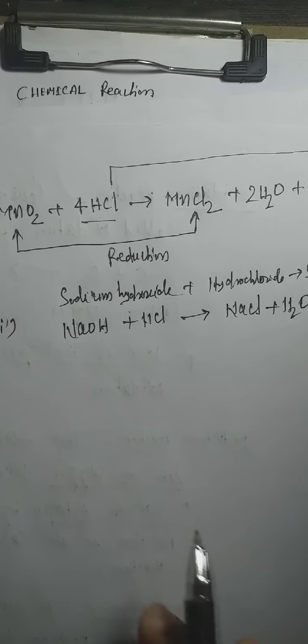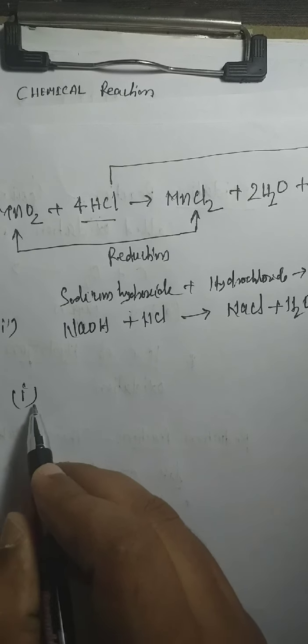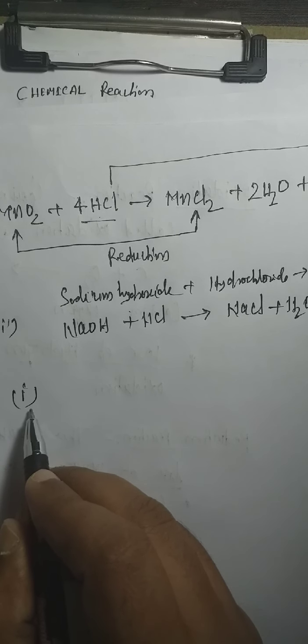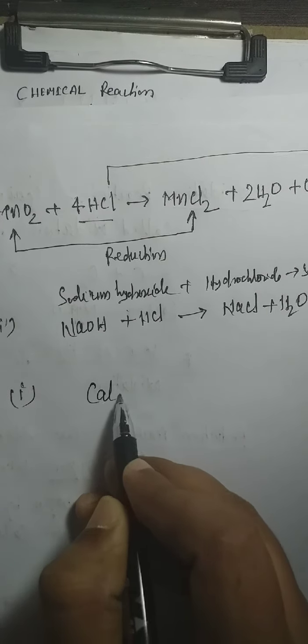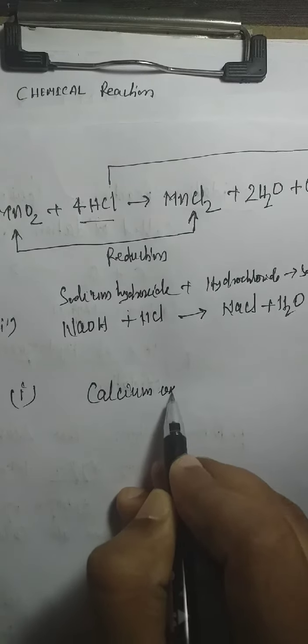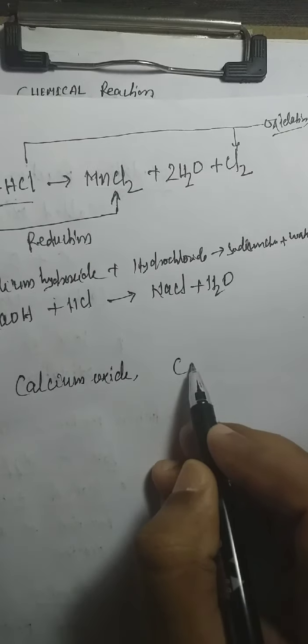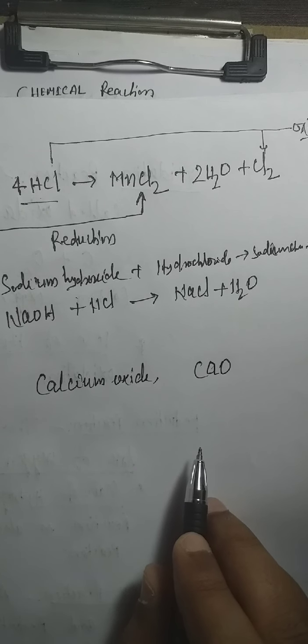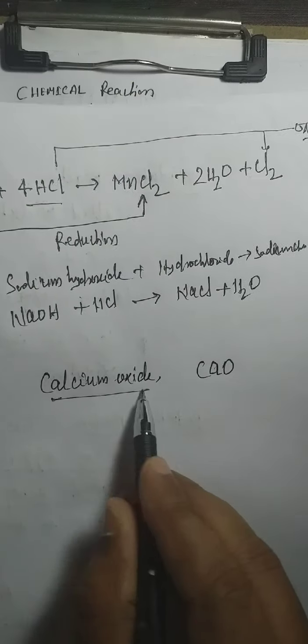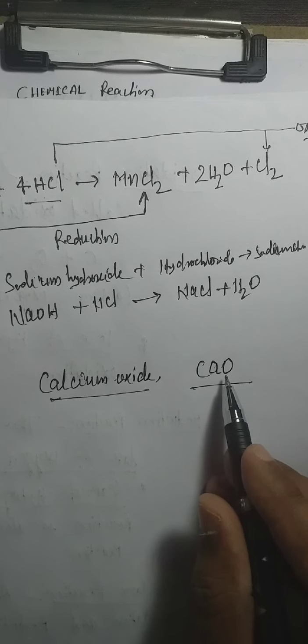So the first portion of the question is the substance used for whitewash, its name and formula. Its name is calcium oxide and its formula is CaO, right? We simply write Ca for calcium, O for oxygen.